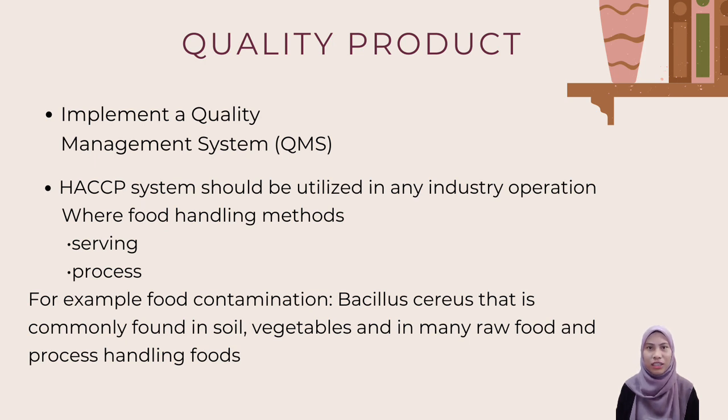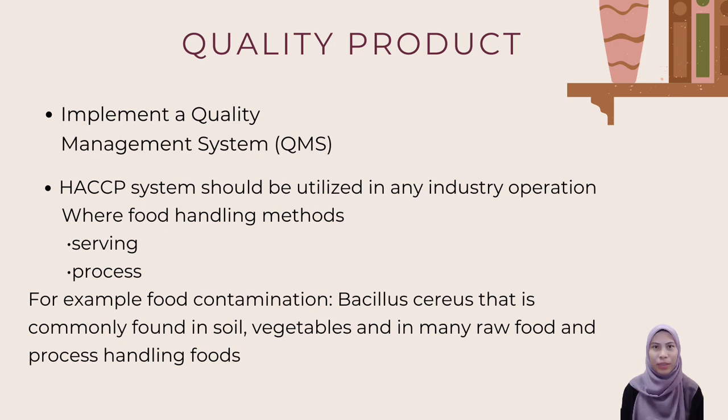So the HACCP system should be utilized in any industry operation where food handling methods, serving and processing can cause food contamination. For example, Bacillus cereus is commonly found in soil, on vegetables, and in many raw and processed foods.